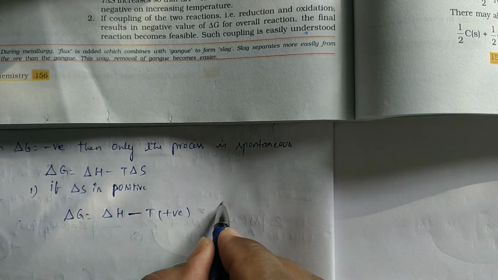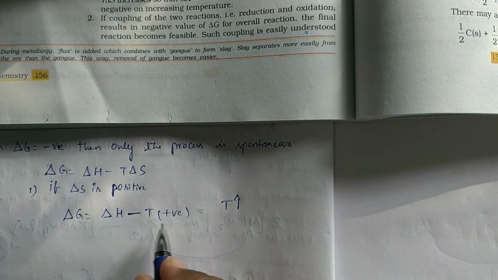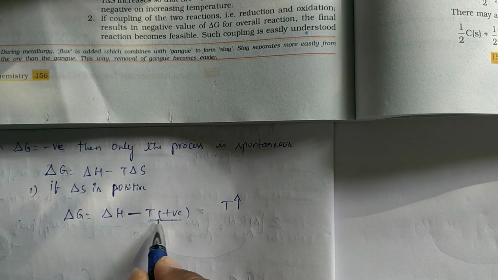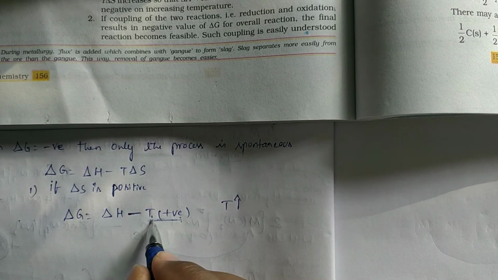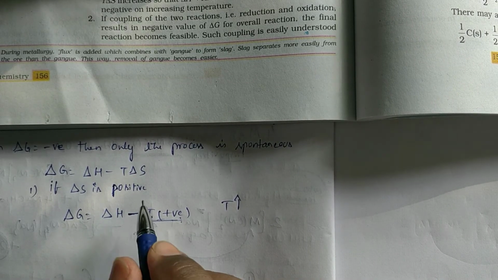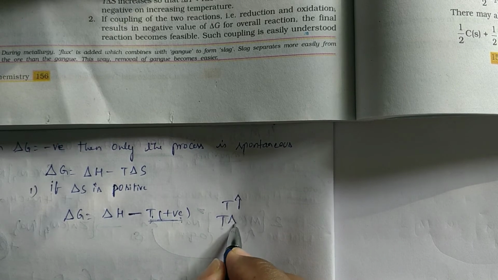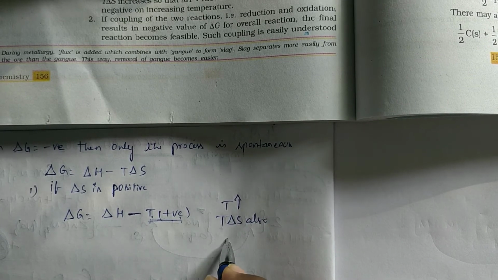Then, when temperature is increased, T delta S value, if it is 500, means 500 into positive. If it is 1000, means 1000 into positive. Meaning, when temperature is increased, capital T increases. When capital T is increased, T delta S also increases.